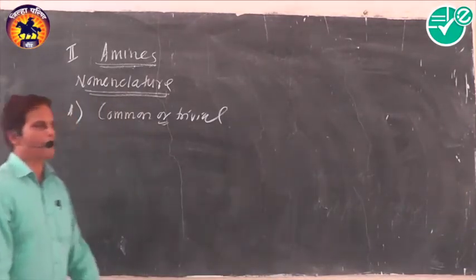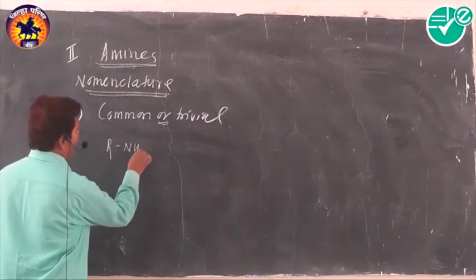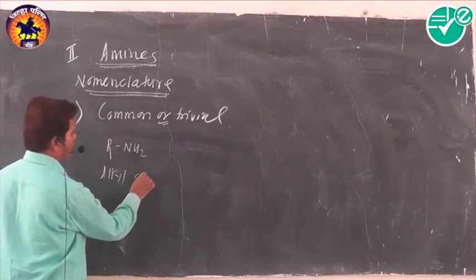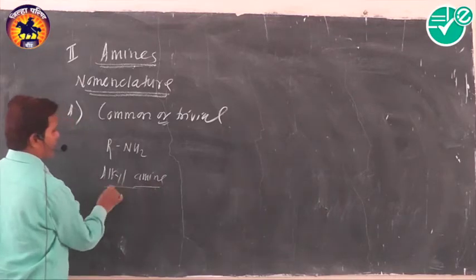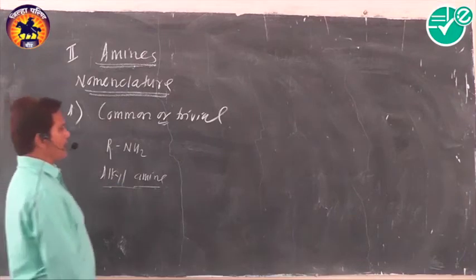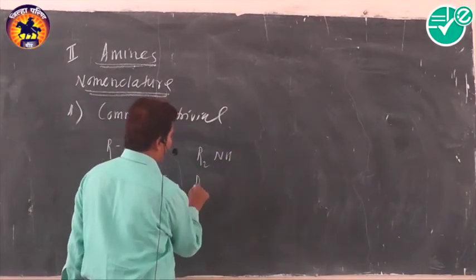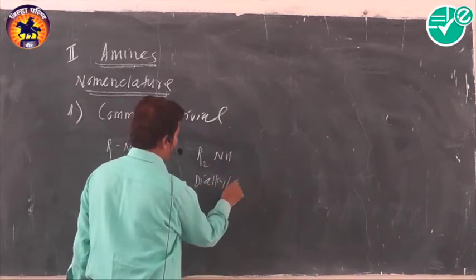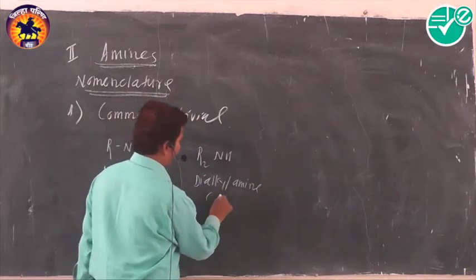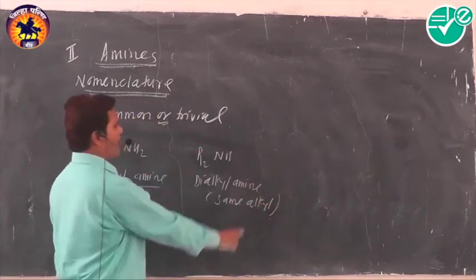In the common or trivial system, the amines are named as alkyl amine. R is the alkyl group, and NH2 is the amine group. These amines are called alkyl amine. When secondary amines have the same alkyl groups, we call them dialkyl amine.